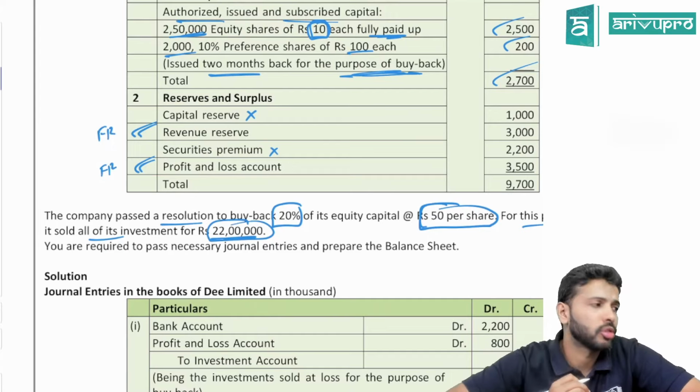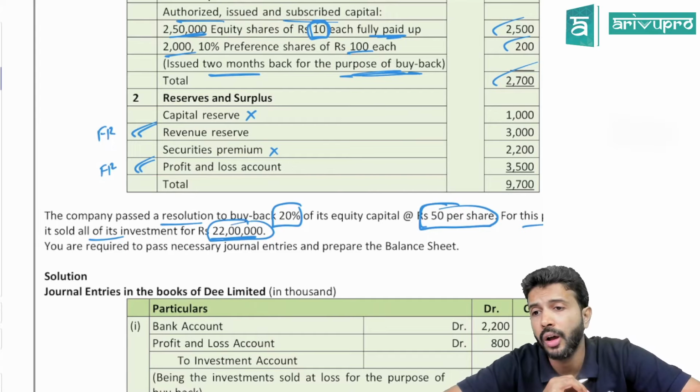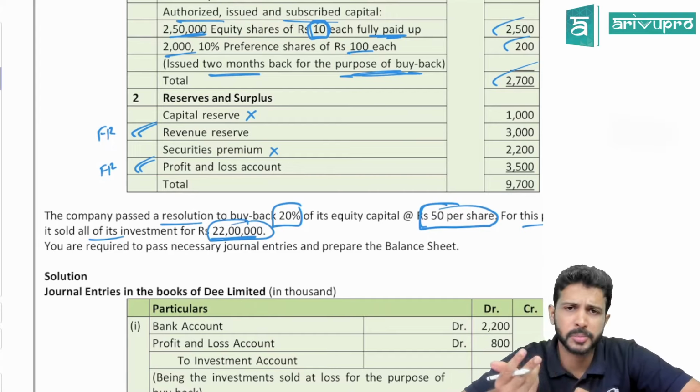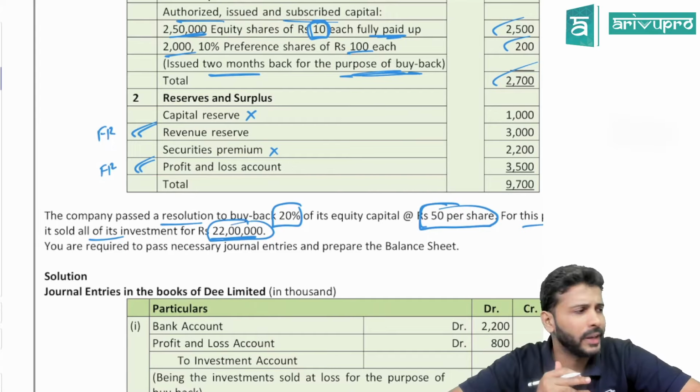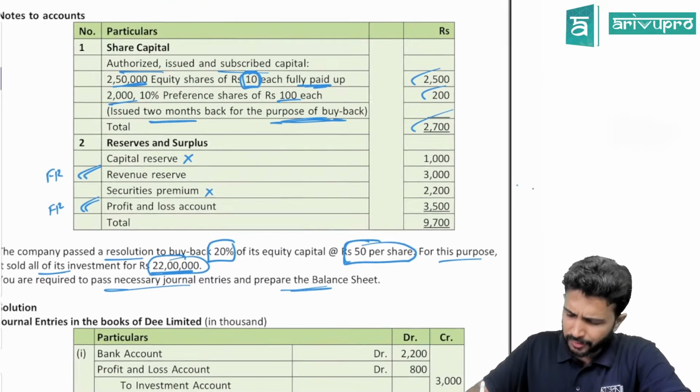That means you sold this investment at a loss. 30 lakh worth of investment sold for 22 lakhs means there is a loss of about 8 lakhs. You are required to pass a journal entry and also prepare a balance sheet. As I said, for every problem we'll prepare a balance sheet, for 2 or 3 problems, to get our understanding of the balance sheet much better. Okay, so same funda.